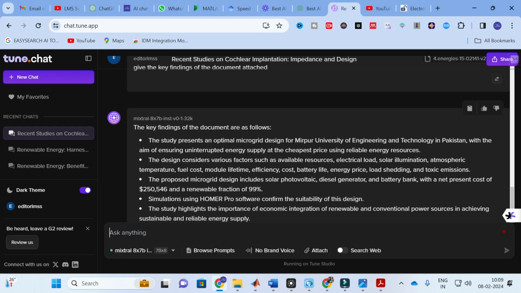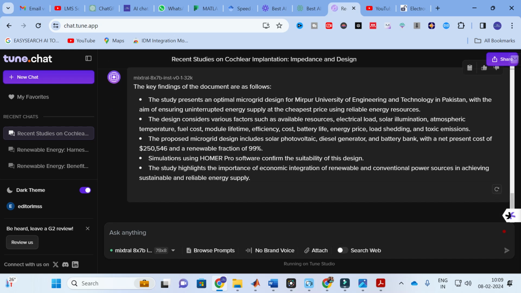The study presents an optimal microgrid design for Mirpur University Engineering College in Pakistan with the aim of ensuring uninterrupted energy supply at the cheapest price using reliable energy sources. The design considers various factors such as available resources, electrical grid, and solar illumination. The proposed microgrid design includes solar PV, diesel generator, etc. Like that, the key findings related to the document are also given.